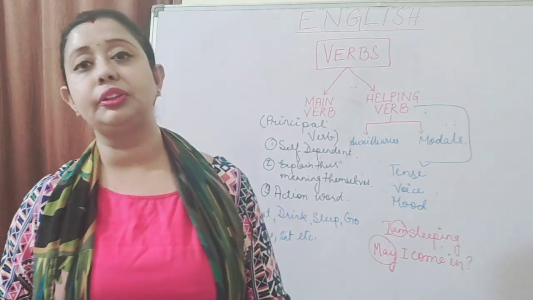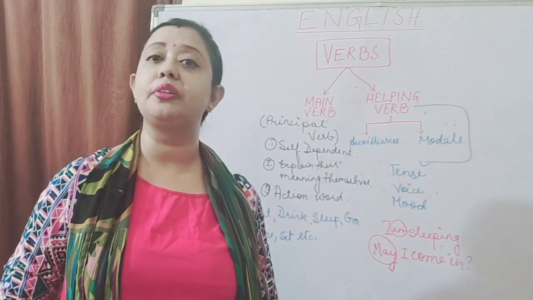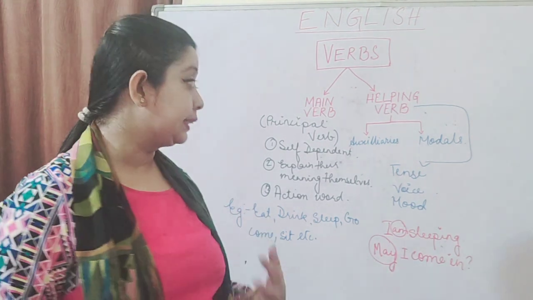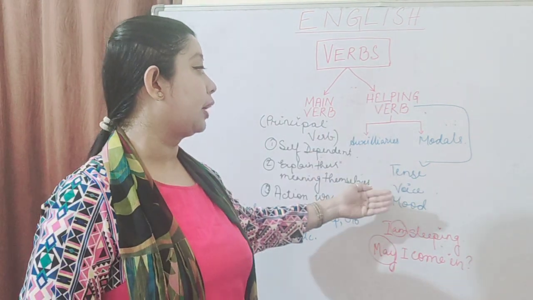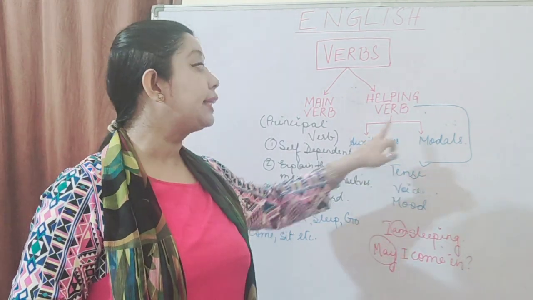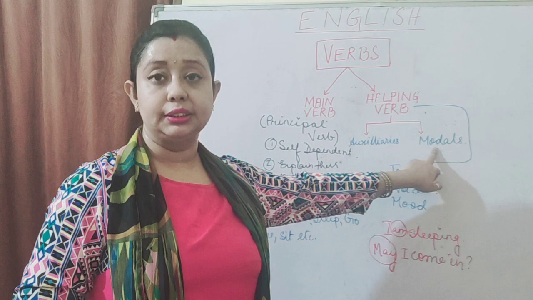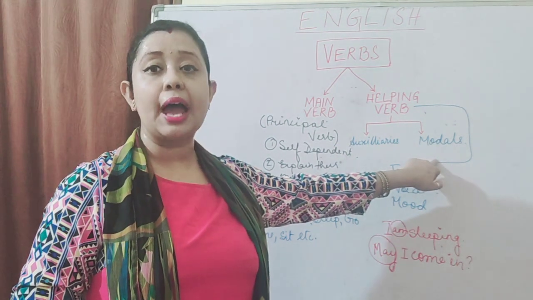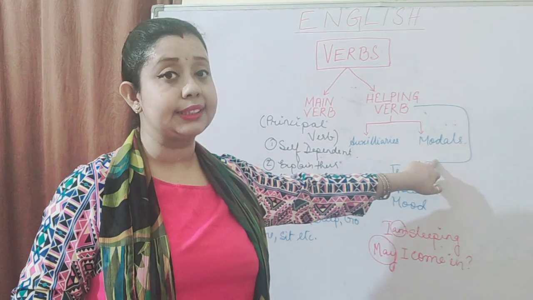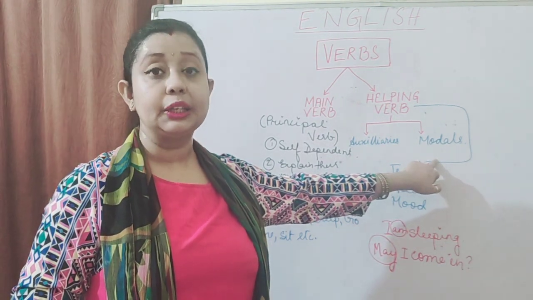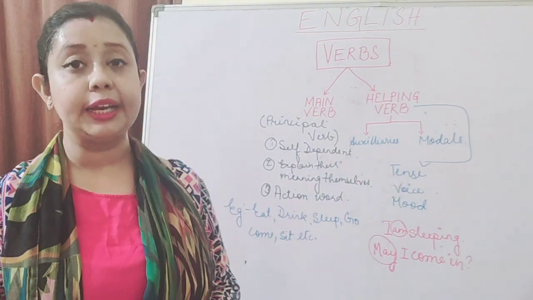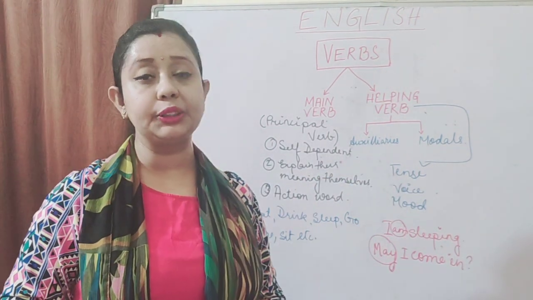It tells us about the tense, it tells us about the voice, it tells us about the mood of the sentence. Now, helping verbs are of two kinds. One is the auxiliary and the other one is the modal. Modals, you have a related chapter in your book, which I shall start in my next class. Today, we will just talk about auxiliaries. I hope this much is quite clear to you all.